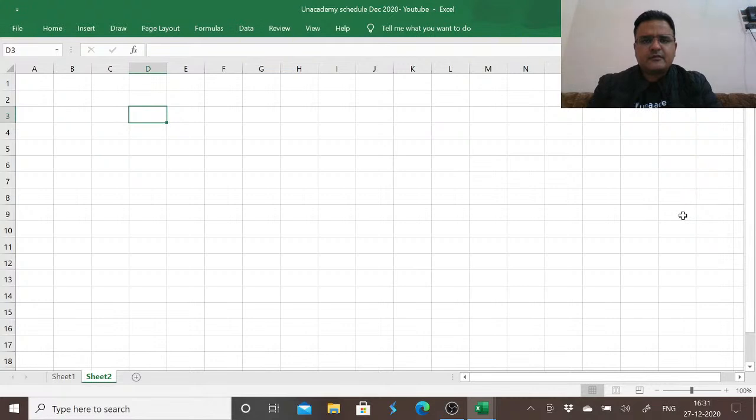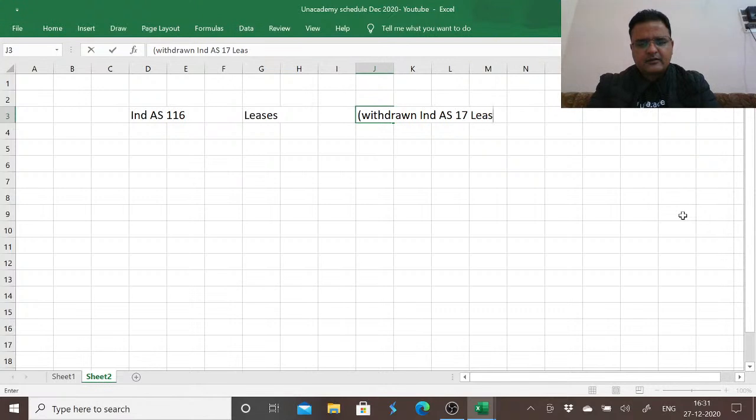Ind AS 116 leases topic, sales and leaseback transactions. So Ind AS 116 is the new standard for dealing with leases. This has withdrawn Ind AS 17 leases. This is applicable from 1st January 2019 globally in the form of IFRS 16. In India, this is applicable from 1st April 2019 onwards.